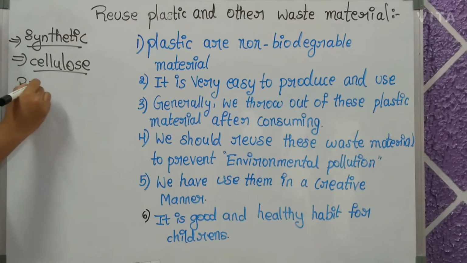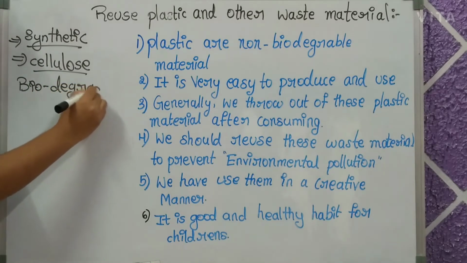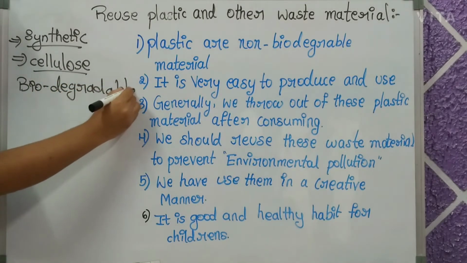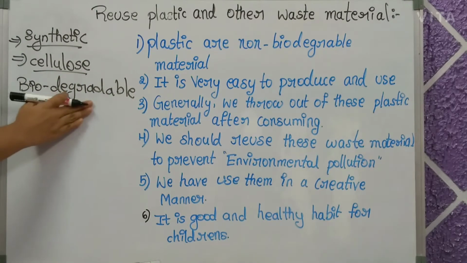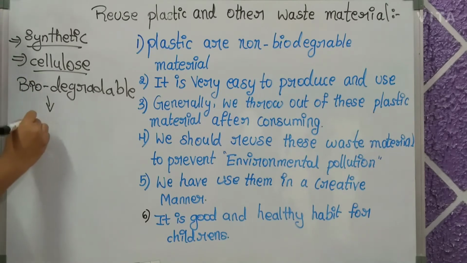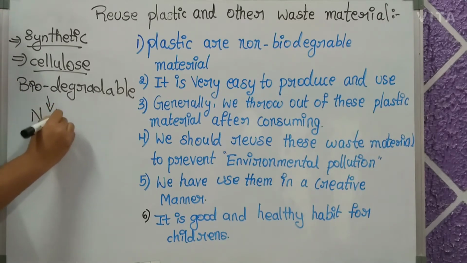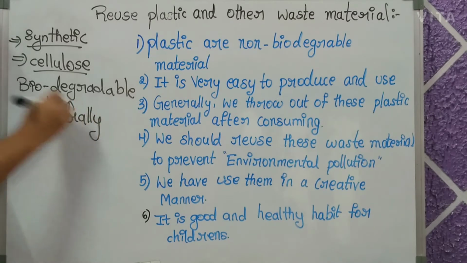The first type is biodegradable material, and the second type is non-biodegradable material. So first of all, biodegradable material means waste material which can decompose by natural process. That which decomposes naturally is known as biodegradable material.